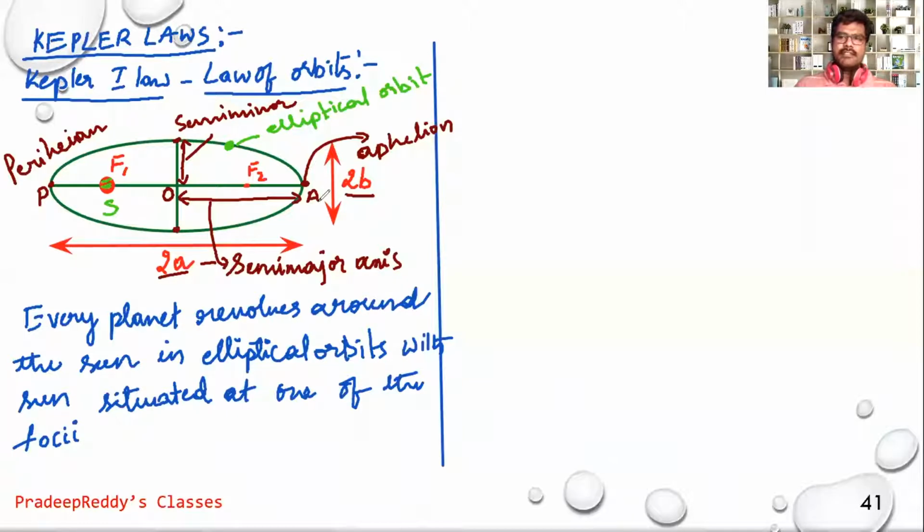So now let us see some mathematical equations concerned with Kepler's first law, law of orbits. For this ellipse, we can define a term called eccentricity. Eccentricity is denoted with e, which is equal to SO divided by OA.